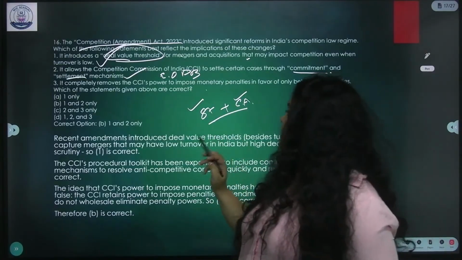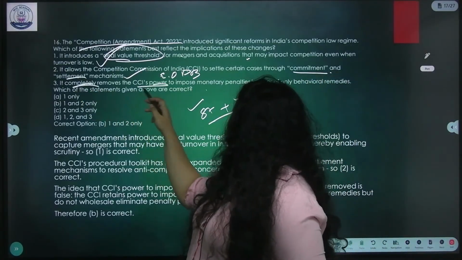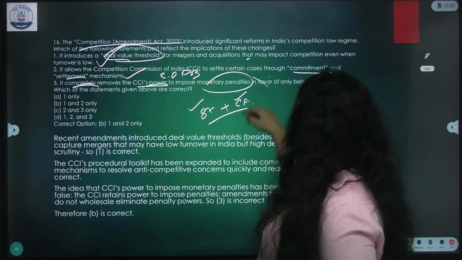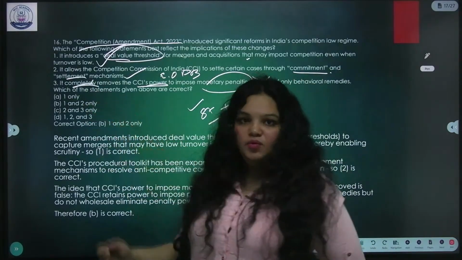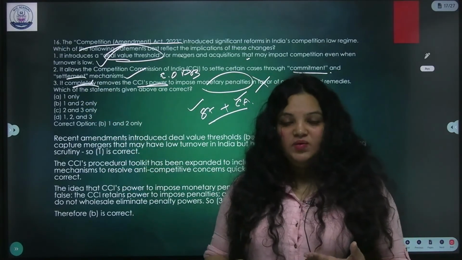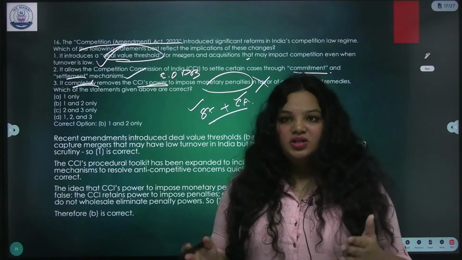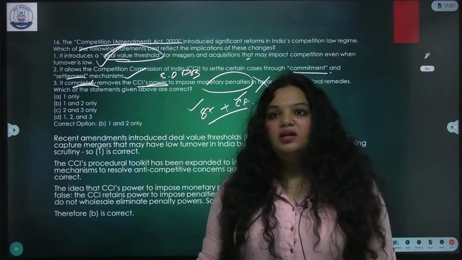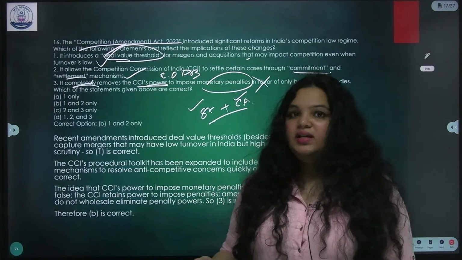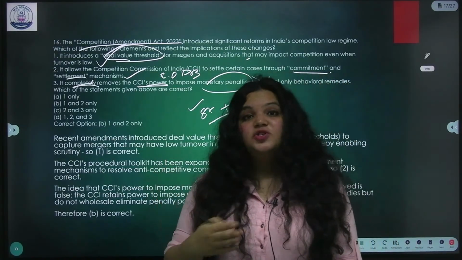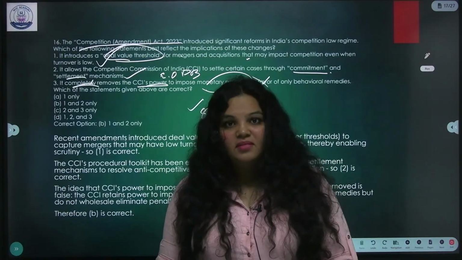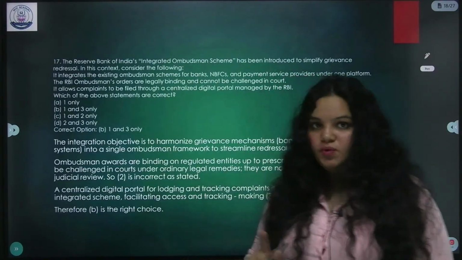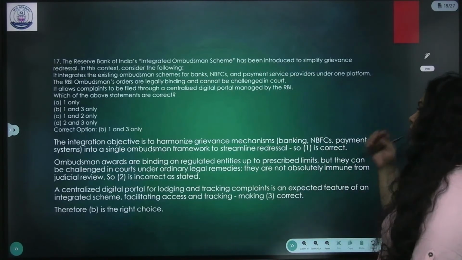Okay. Next, it completely removes the CCI's power to impose monetary penalties in favor of only behavior remedies. No, actually it doesn't completely remove. The penalties are being reduced, and we are trying to reduce criminalization of such things, like the jail term and everything, so that there is ease of doing business, because it is the nature of businesses that they go bankrupt all the time. Okay. This is also to attract FDI in India.